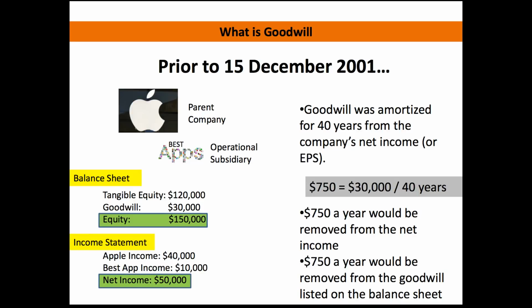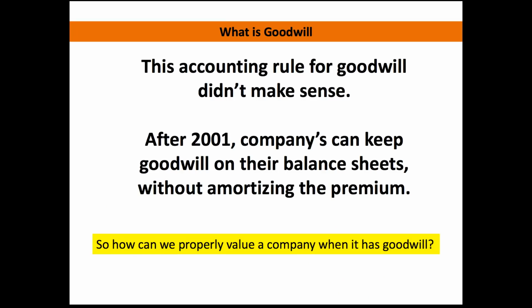So this is prior to 2001. This isn't used anymore. And there's a lot of money managers very happy that this is not used anymore. As you can imagine, having to amortize that goodwill over a 40-year period is going to have a drastic impact on your net income and what you're able to report. To be honest, this accounting rule before 2001 really didn't make a lot of sense.